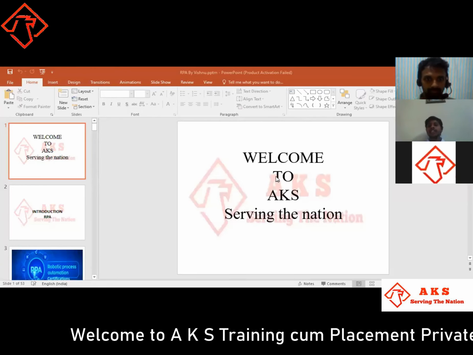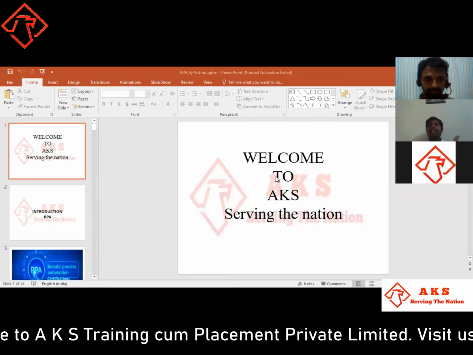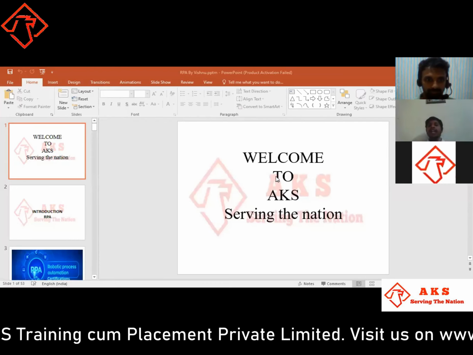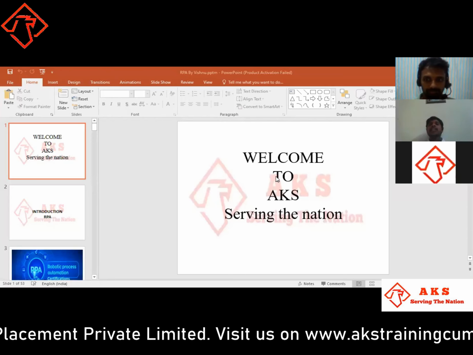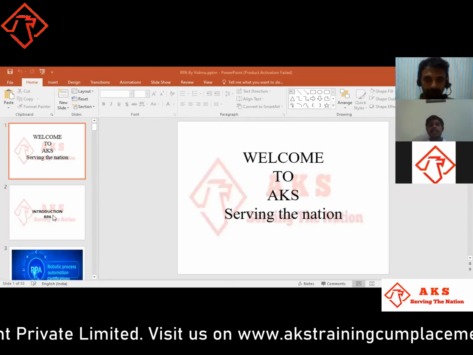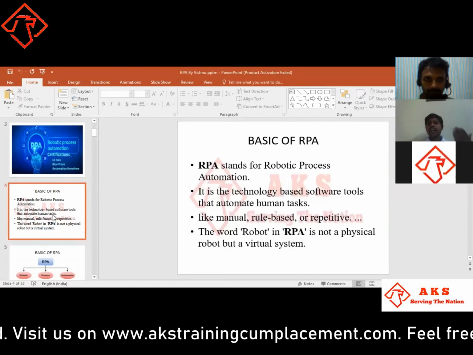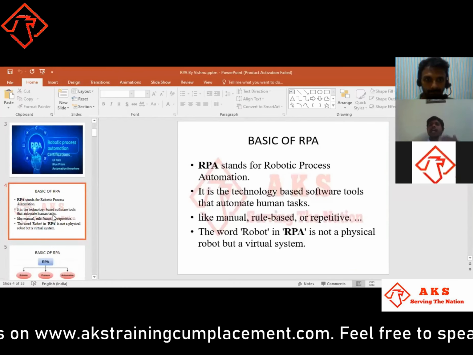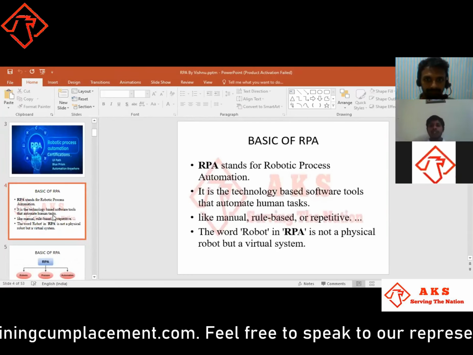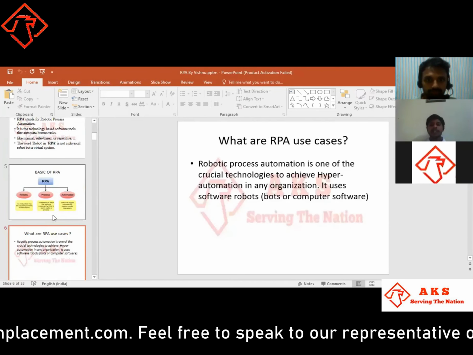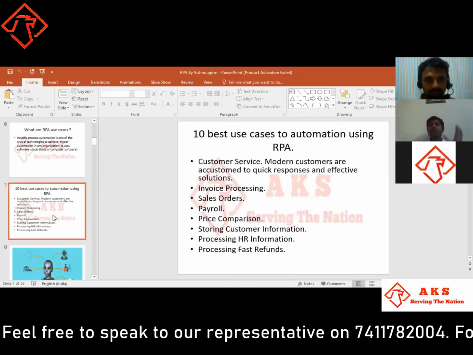Today we are going to discuss RPA. What do we mean by RPA? What we have discussed in the last session, today we are going to discuss the continuation part of it, whatever topics we have missed. Last time we concluded what RPA is, that is robotic process automation, and how it is technology based, what is the difference between machine and robot, how it controls, and what the process is. Today we are going to discuss many more things about the top 10 best use cases of automation.